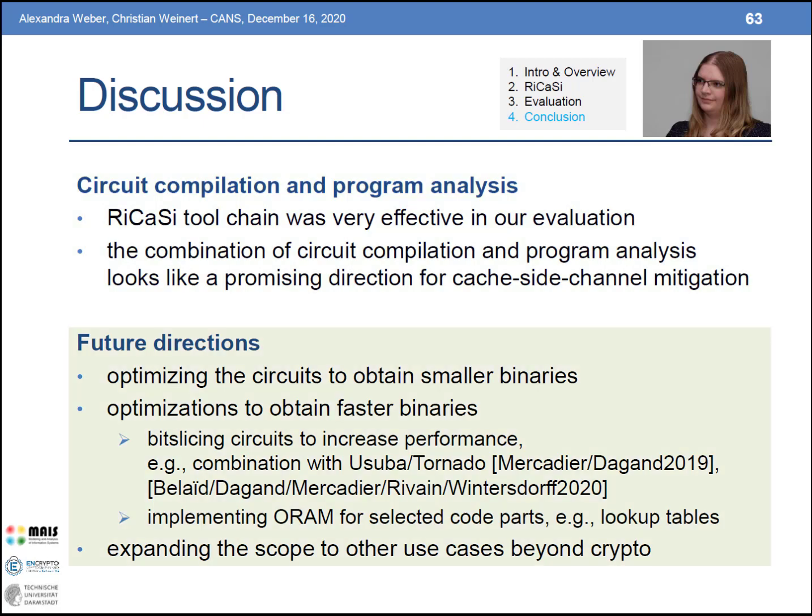There are multiple directions for optimizing the approach further in the future. For example, optimizing the circuits to obtain smaller binaries and optimizing the circuits to obtain faster binaries. For example, it will be an interesting direction to consider bit slicing of circuits to increase the performance. It will also be interesting to see how RiCaSi can be improved by implementing ORAM, so oblivious RAM, for selected parts of the code, for example to replace lookup tables. And it would also be interesting to expand the scope of RiCaSi to other use cases beyond crypto implementations.